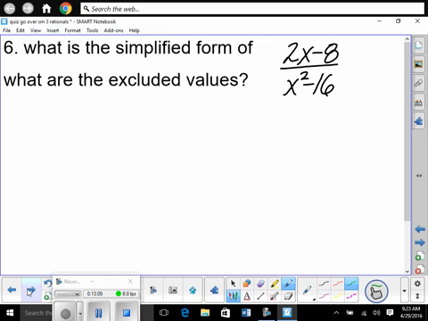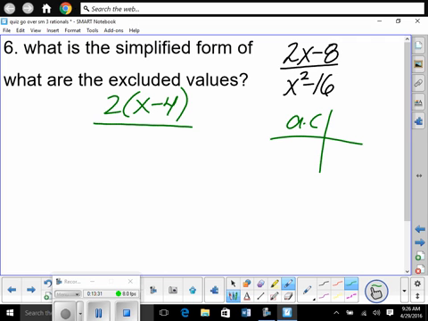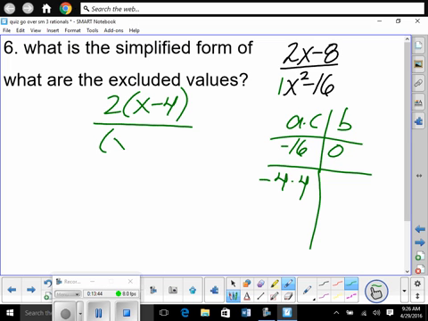How about you guys give her a go? So on top, we factor it. What's in common? 2. So then left is, make sure you're paying attention. You gotta know this in a week from now. What's on bottom? Okay, careful, think about this. It's quadratic, right? Yes. We know how to factor quadratics. A times C adds up to B. What's A times C? 1 times negative 16. B is 0, right? Guys? Right? Negative 4 and 4. It's quick factoring, that's a 1. This factors to be x minus 4 times x plus 4.